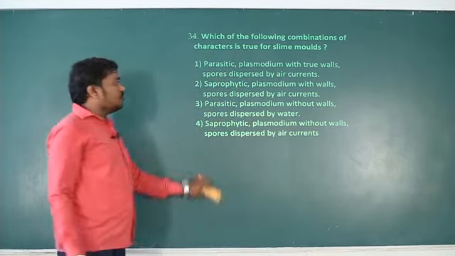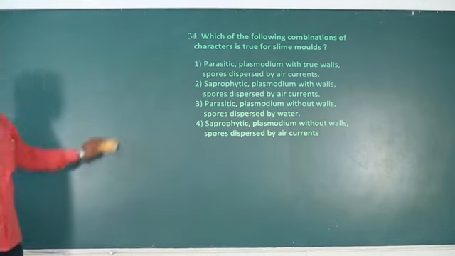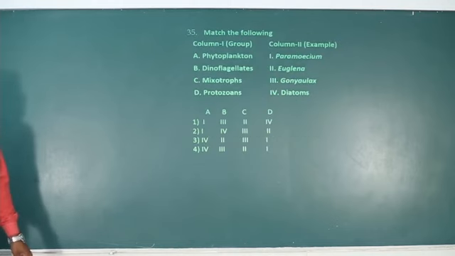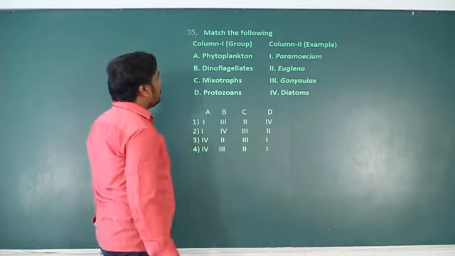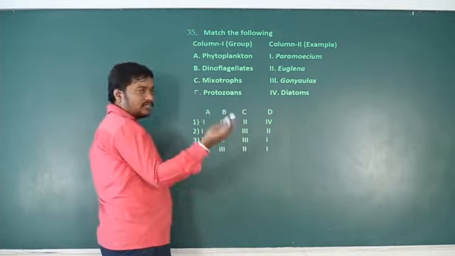Autotrophic protozoans are dinoflagellates and chrysophytes. They are photosynthetic protozoans. Next, question number 35. Match the following. Phytoplanktons are the smallest plants which float in the water. Animals like them are zooplankton.